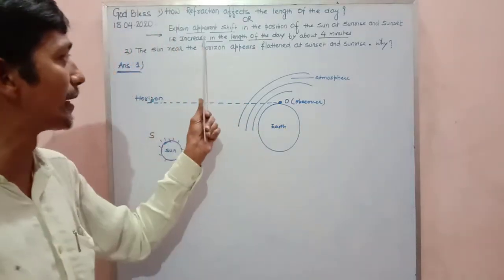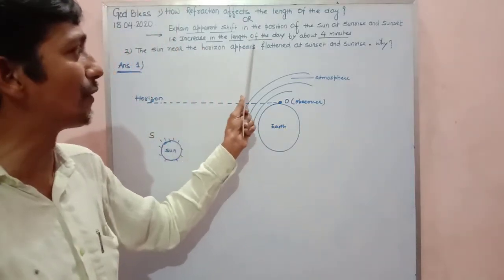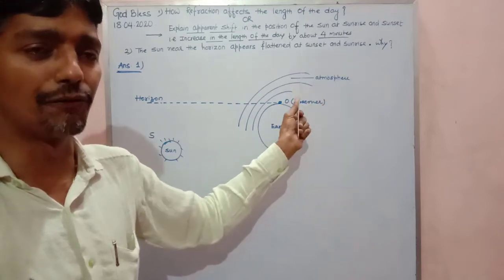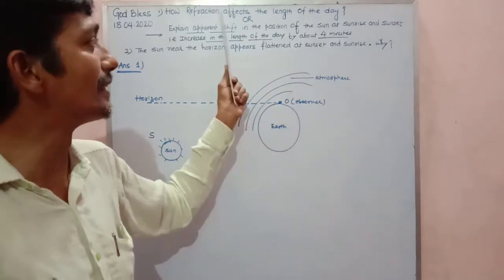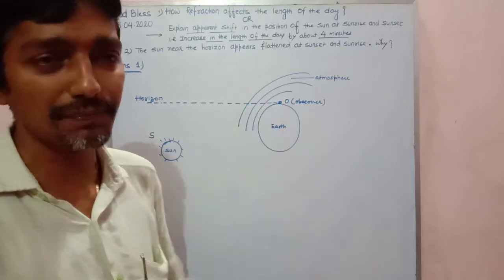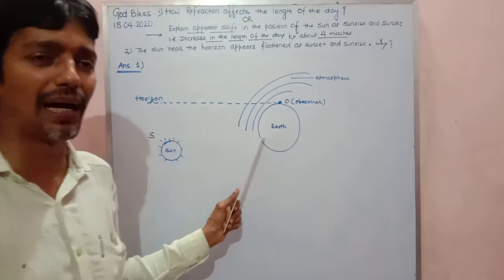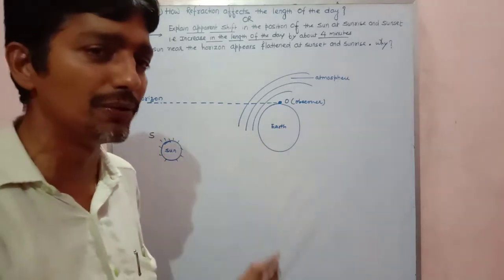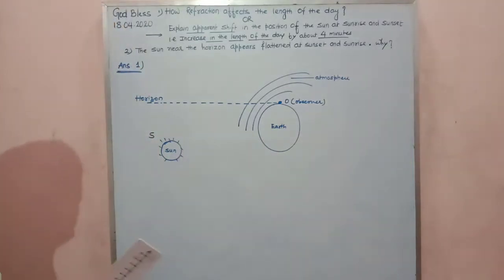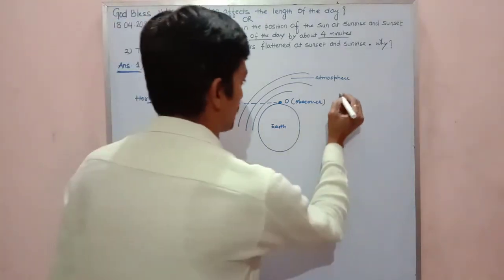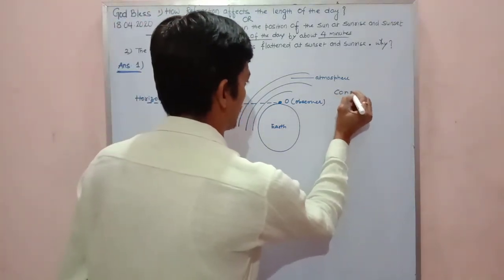Then the answer becomes that there is an increase in the length of the day by about 4 minutes, my dear, you can see. And this is due to the refraction. So how this is happening, we will discuss with this diagram. I have drawn this diagram in front of you. So my dear, look at the diagram. But before that, there is one concept, and I am writing the concept here. Please try to understand the concept.